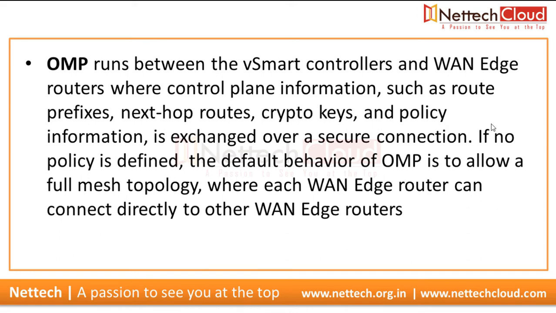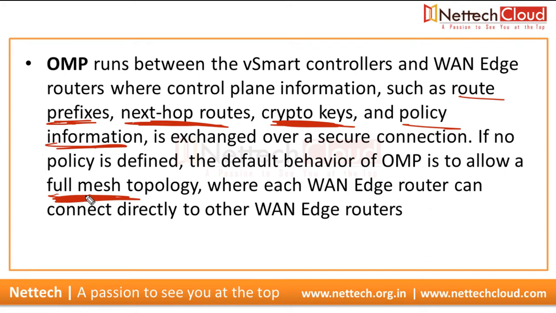Okay, so OMP runs between the vSmart controllers and WAN edge routers, where control plane information such as route prefixes, next hop routes, crypto keys used in building IPsec tunnels, and policy information is exchanged over a secure connection, right? If no policy is defined, the default behavior of OMP is to allow a full mesh topology. So in SD-WAN, if we do not create any policy, by default there is a full mesh topology.